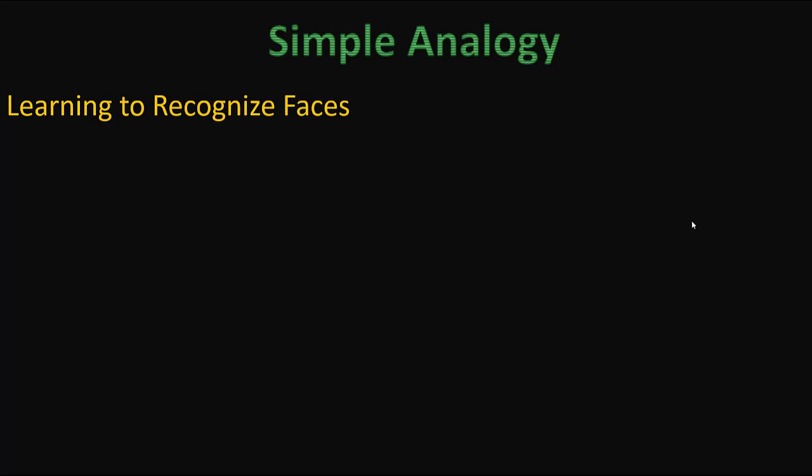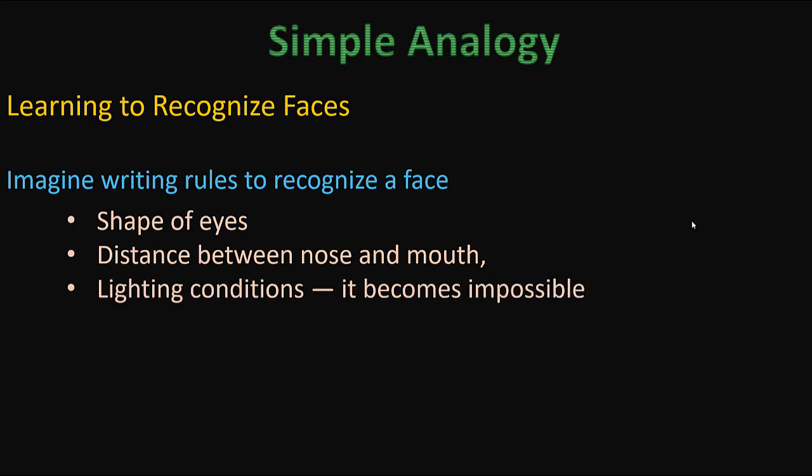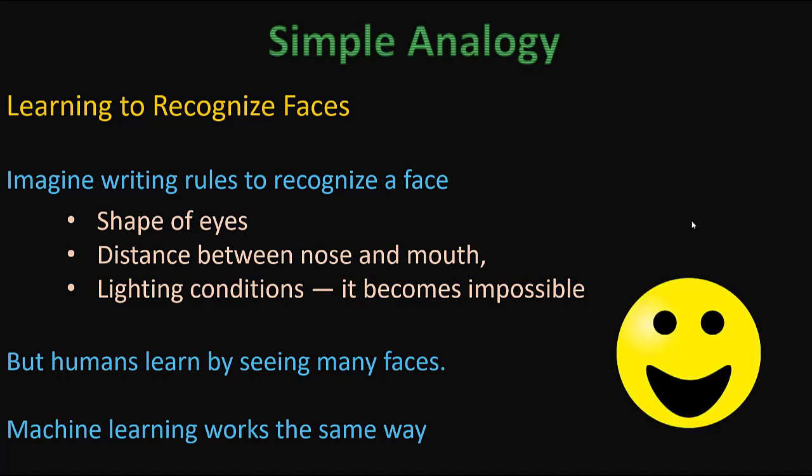Now let us give a simple analogy. We want to recognize a face. Imagine we want to write rules to recognize somebody's face. We need to write the shape of the eyes, the distance between the nose and the mouth, lighting conditions. It becomes impossible. You can imagine how many rules would be required to just recognize a human face. But how do we learn? We learn by seeing many faces. We don't write rules that this person's eye shape is this, the distance is this, and so on. We recognize by seeing that person. Machine learning also works the same way.